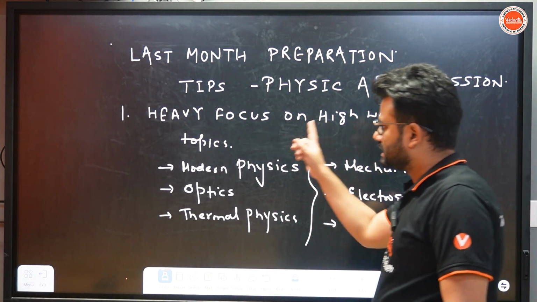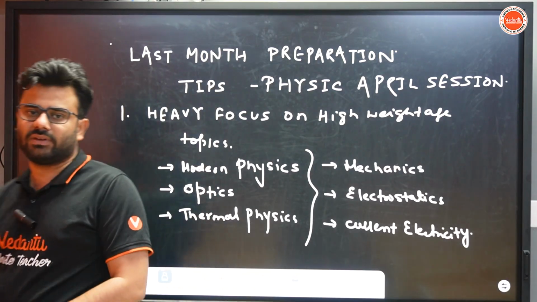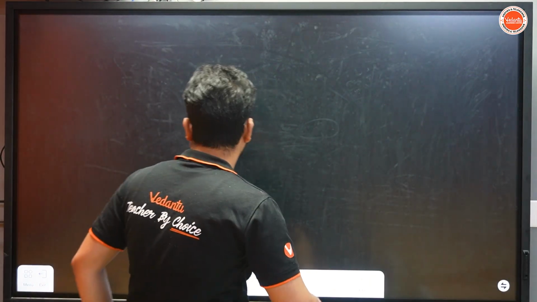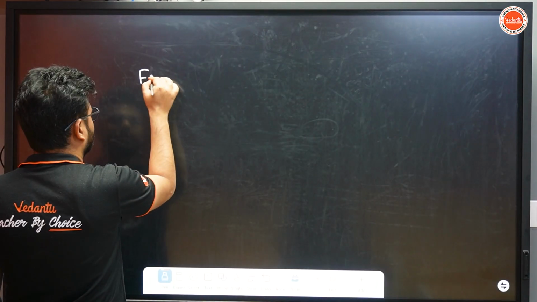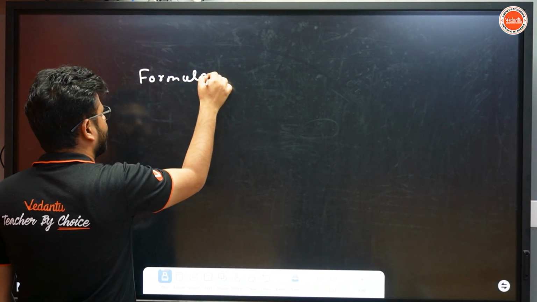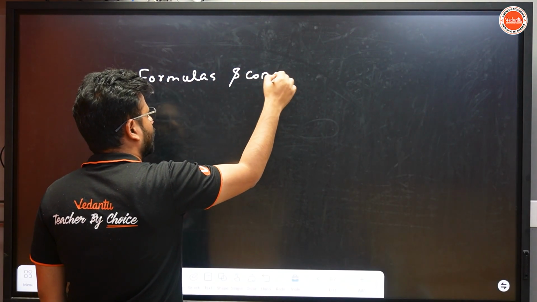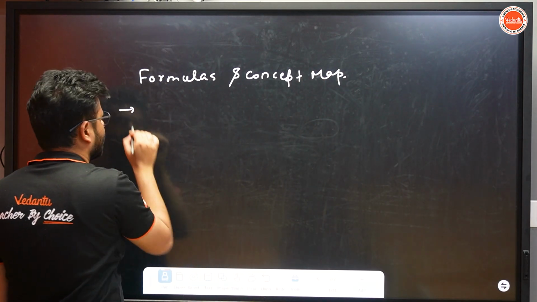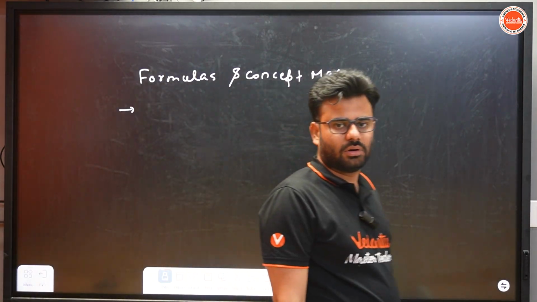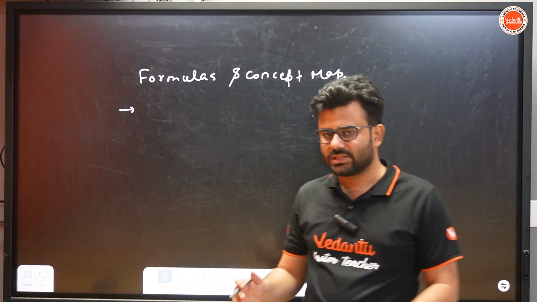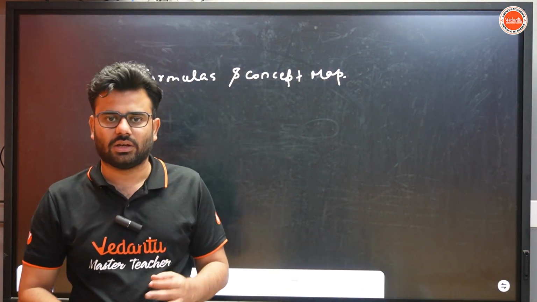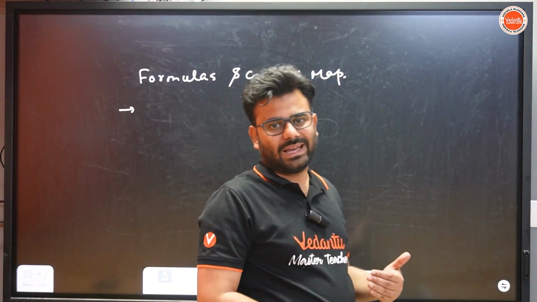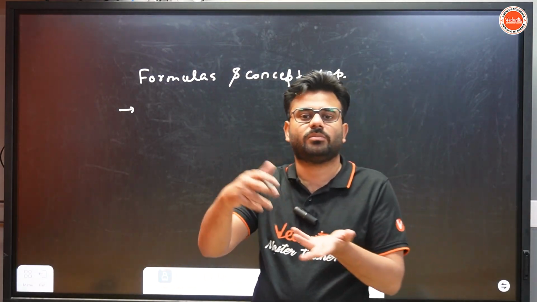So the first strategy is that heavy focus must be given to high weightage topics. The second thing that we have to understand: formulas and concept map. I hope till now you have your own formula sheet, an A4 size sheet of each and every chapter with you, along with the concept map of that chapter.